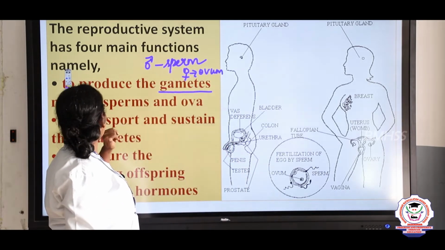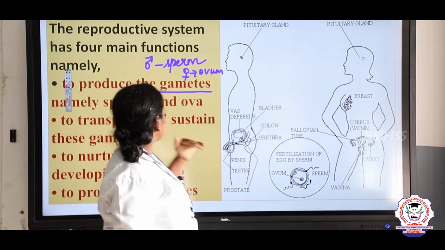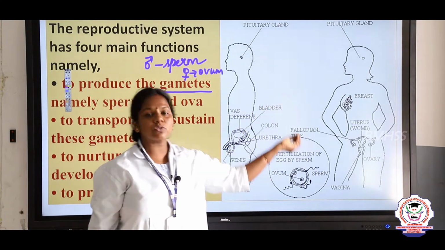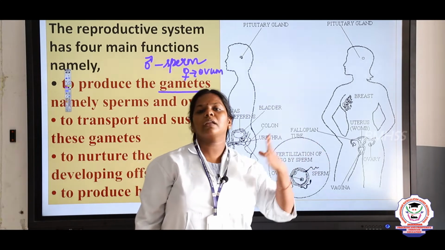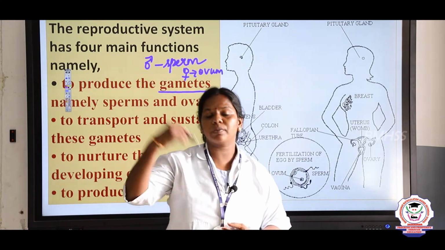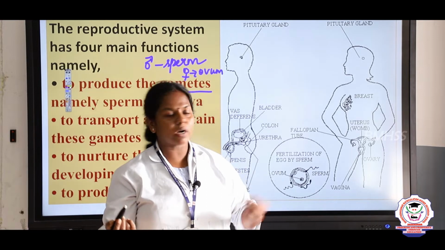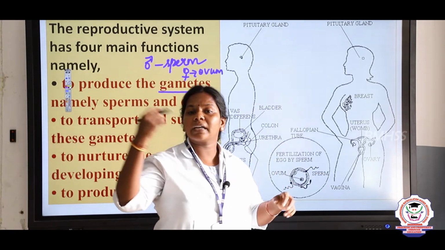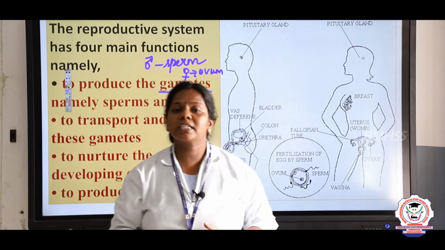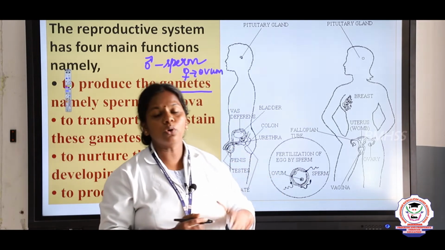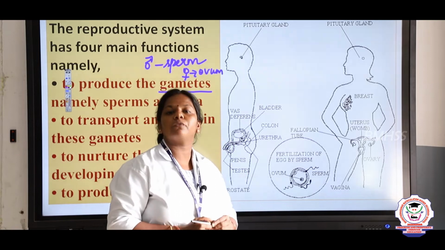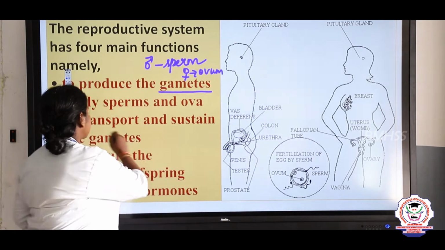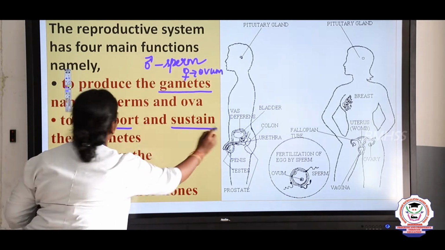And the second one, what is the next function? To transport and sustain the gametes, right? The gametes are produced in their major primary reproductive organ, but they have to be transported. For example, the sperms are produced in the male testis, but they have to be carried to the female for fertilization to take place. So, the second important function of reproduction is the transport and sustaining of gametes.